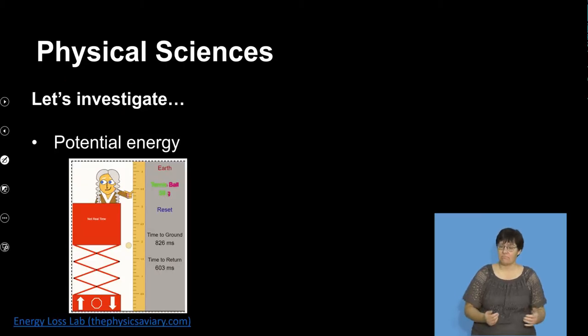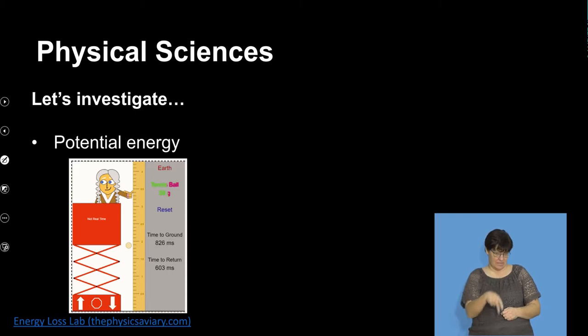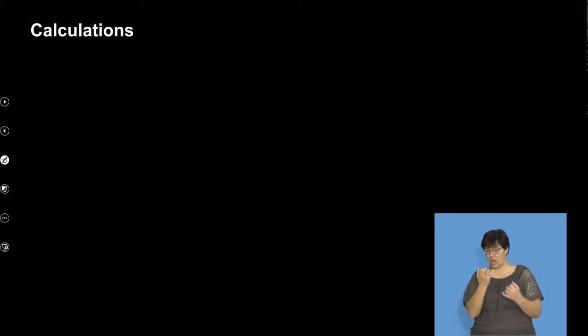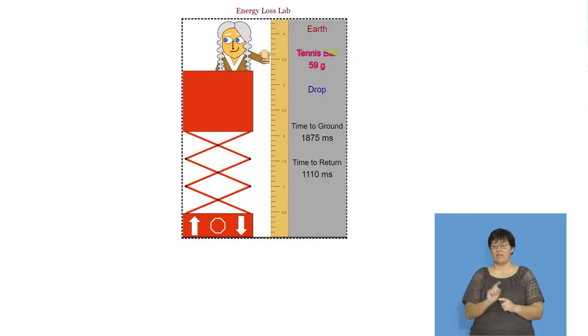Let's look at potential energy, and again, I've got something to show you, but we're going to do some calculations with it, so I'm going to get that side ready, and here we go. So here we have a scientist who is going to drop a ball from a height. At the moment, it's at 3.6 meters above the ground. I'm not going to worry too much about the time, okay?